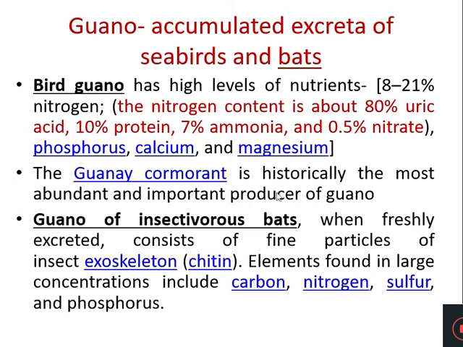And some insectivorous bats also eliminate guano. So this guano, when freshly excreted, will contain fine particles of insect exoskeleton, which consists of chitin. Because these bats are insectivorous, they feed on insects, and the insect exoskeleton is made up of chitin. So the guano eliminated by the bats will also contain more of these particles, and they also contain carbon, nitrogen, sulfur and phosphorus. But the bird guano, compared to the insectivorous bat guano, has more uric acid.